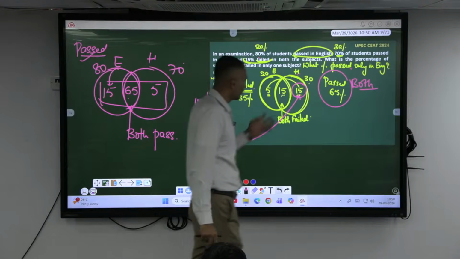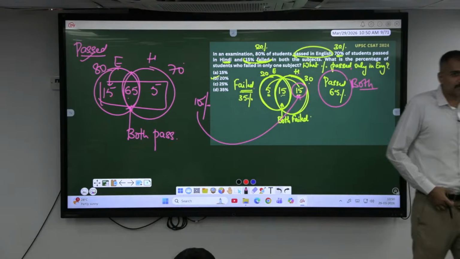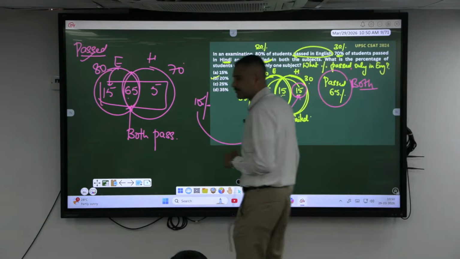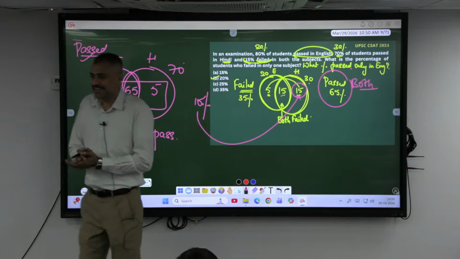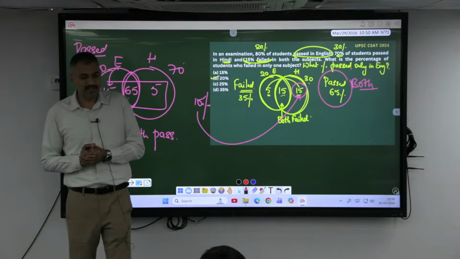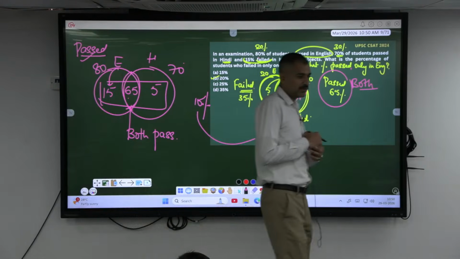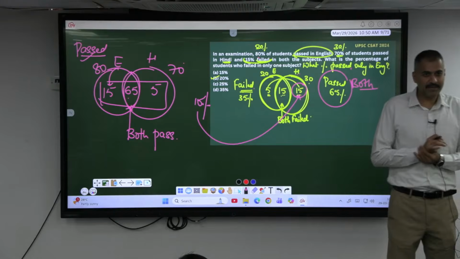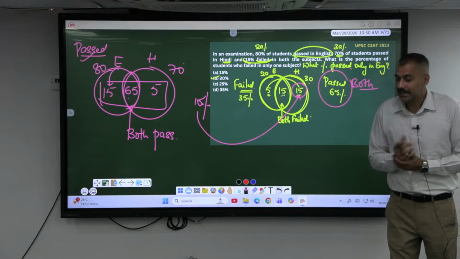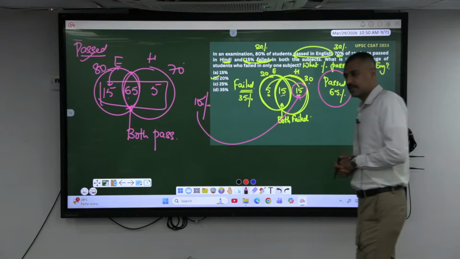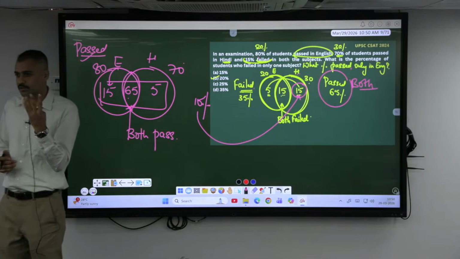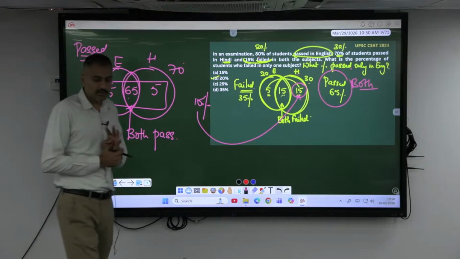You can add this following question also. The meaning of failed only in Hindi means they have passed only in English, because there are only 2 subjects here. Write down the reasoning also. If X% failed only in English, then X% have passed only in Hindi. They will ask you like this: A%, M%, P%, in this manner. He'll give you 4 options like this afterwards. Which of these is valid? Make a note, take all the observations.